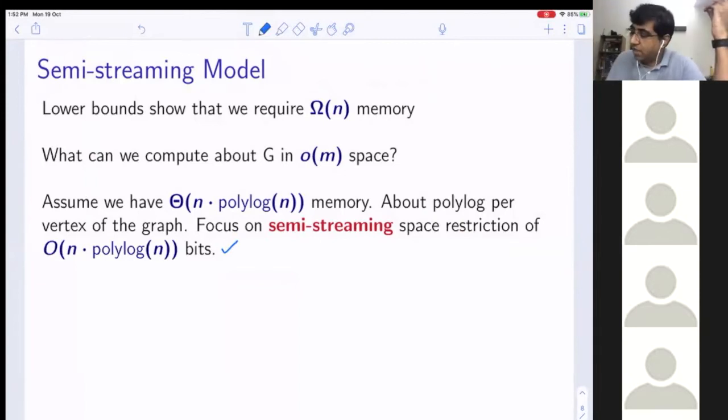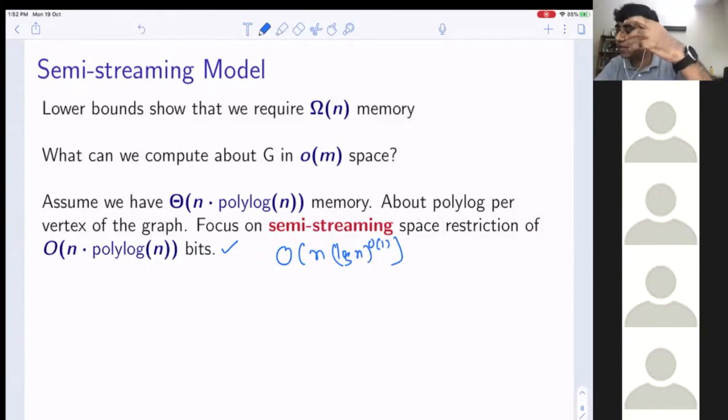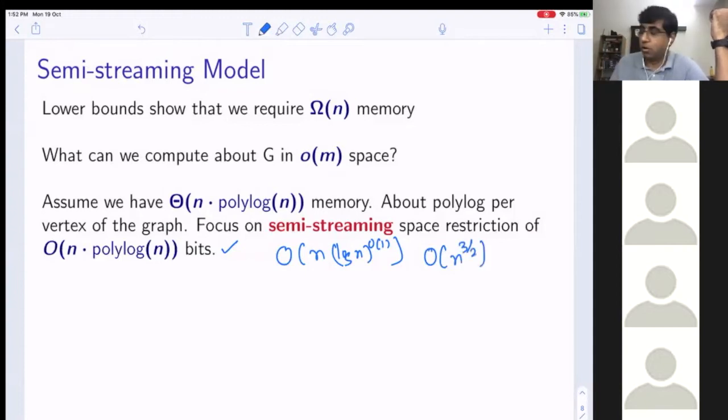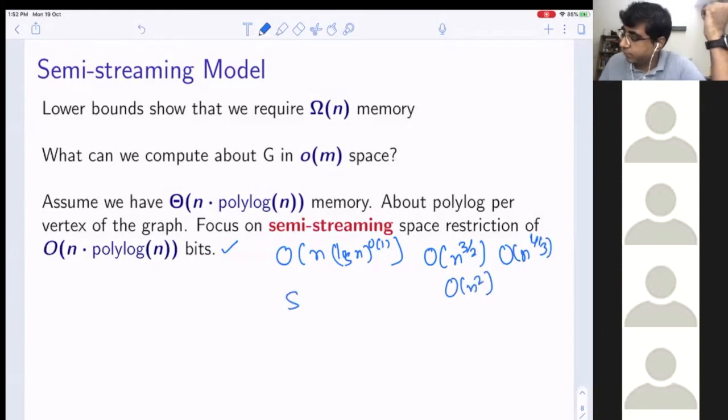So one thing is the semi-streaming model, where the total allowed space will be n log n to the power O(1). This is what is called the semi-streaming model. At least I'm giving you polylog n space per vertex. But people also study, okay, fine, what about n to the power 3/2 or O(n^{4/3})? I mean, anything which is better than storing all the edges.